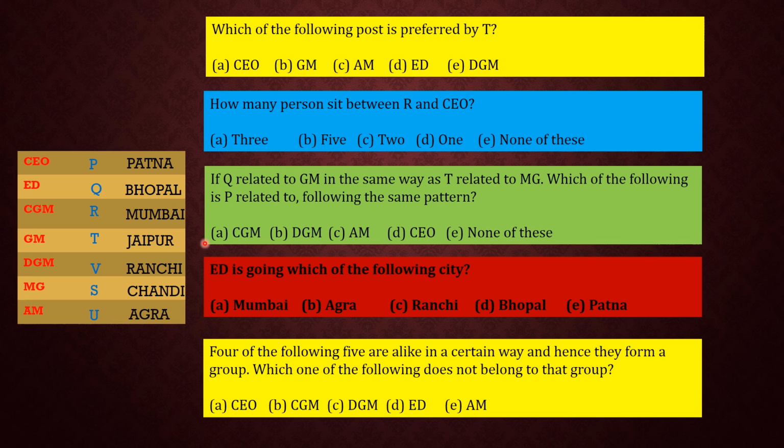ED is going to which of the following cities? ED is going to Bhopal, option D. Last question. 4 of the following 5 are alike in a certain way and hence they form a group. Which one of the following does not belong to that? CEO, then one gap CGM, then one gap DGM, then ED, he goes just upside. Then after DGM there is one gap and then AM. So we can say that CEO, CGM, DGM and AM have one gap, but ED does not lie between those gaps. So we can say that ED will be the odd one out.